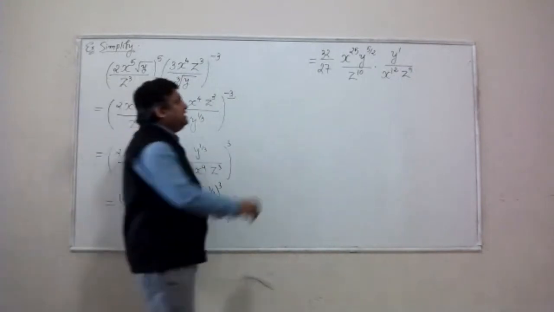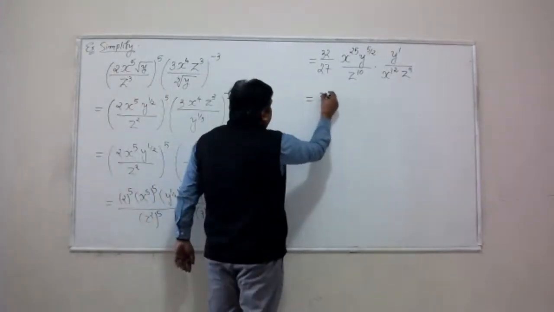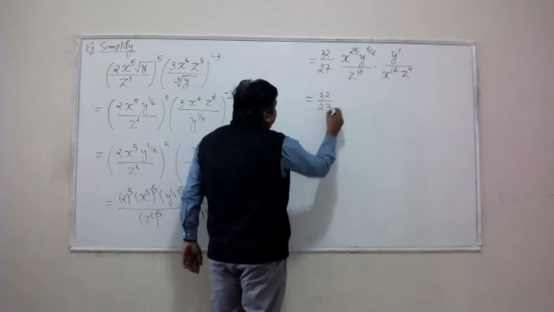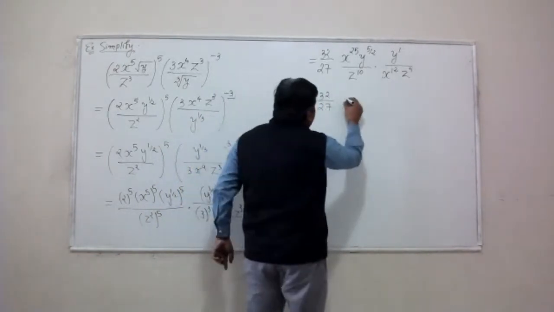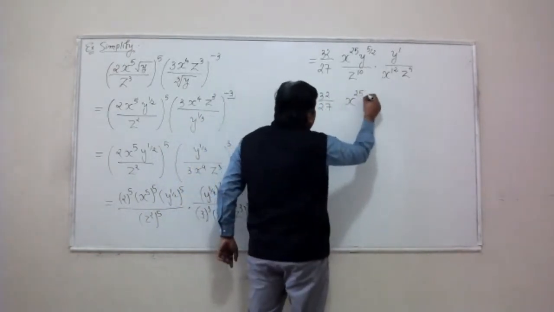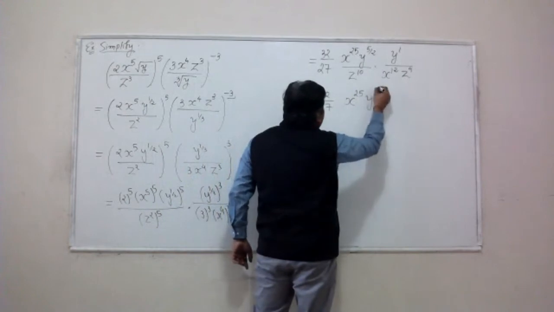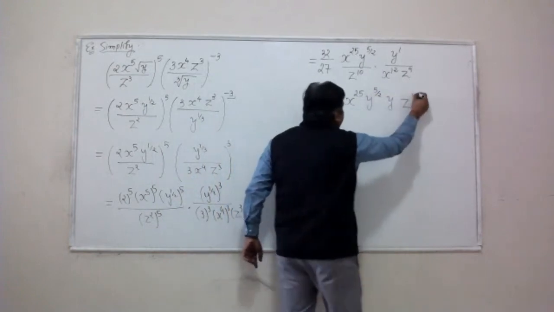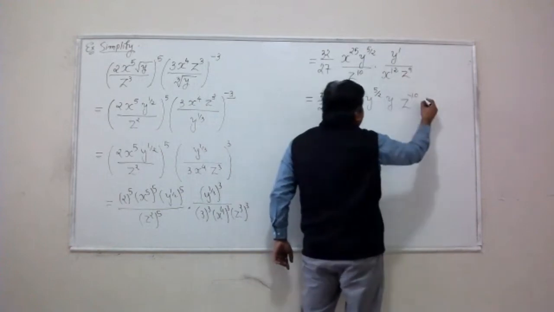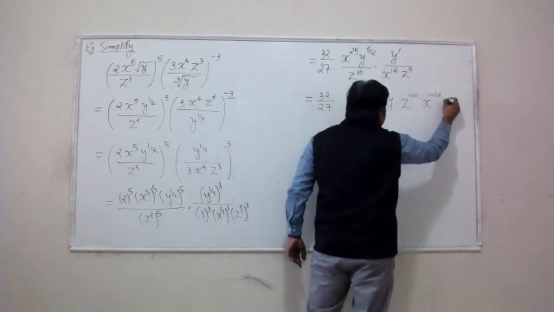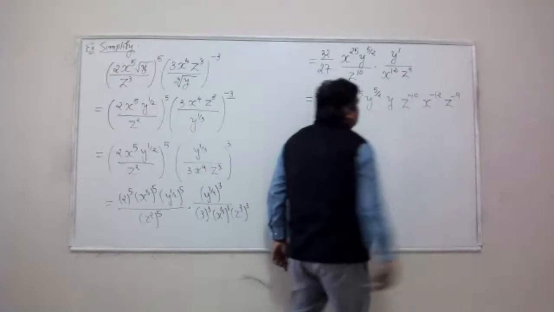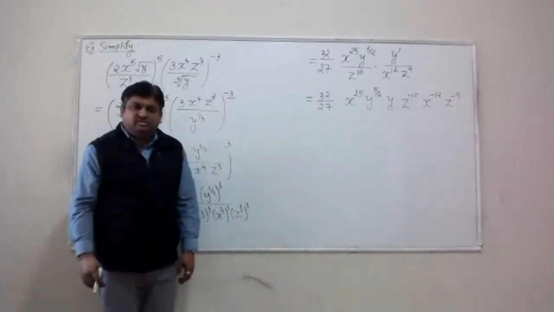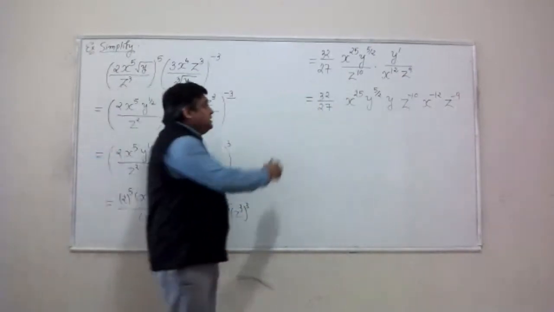Shift everything to the top. So this number will stay. I'm shifting the exponent from the bottom to the top. So z to the 10 will become z to the negative 10, x to the negative 12, and z to the negative 9. All right, now simplify the powers, right?